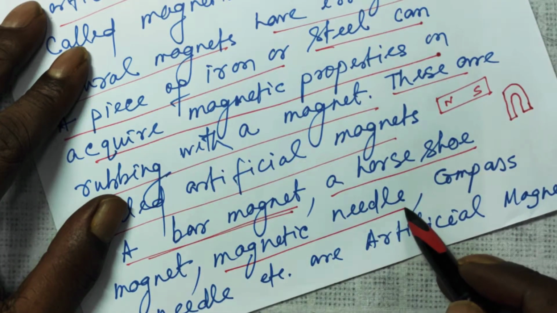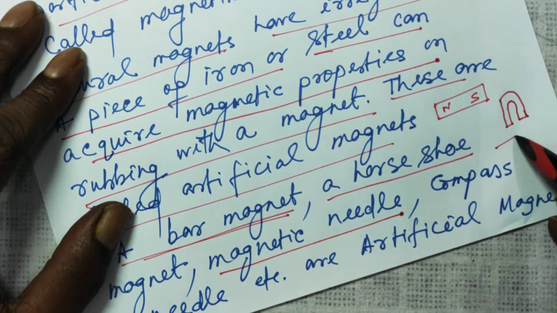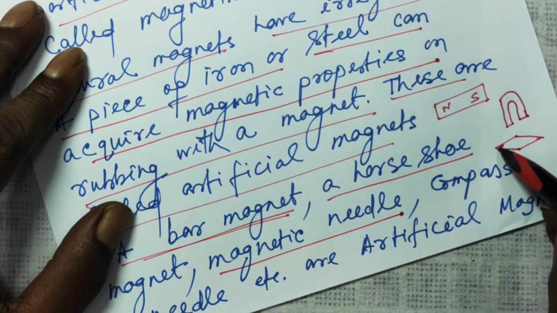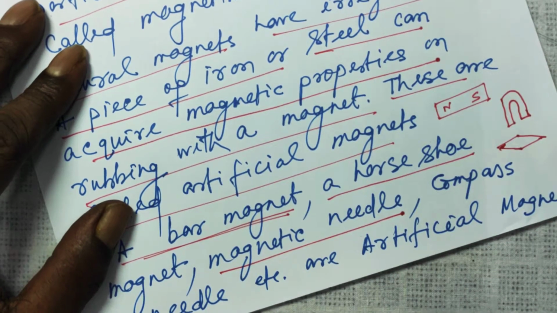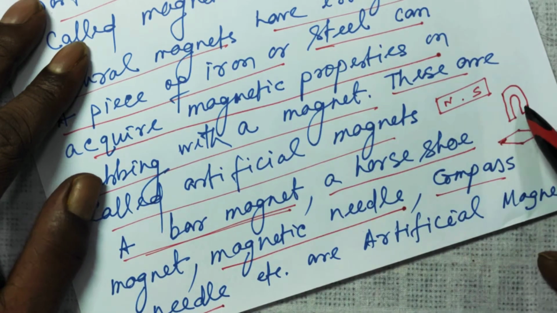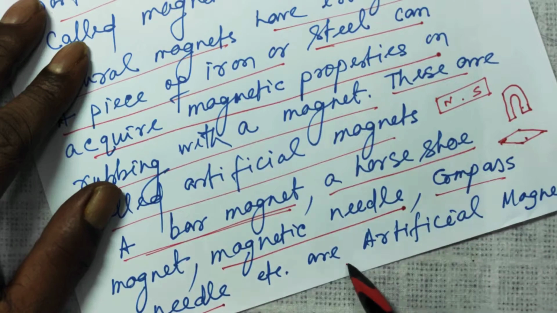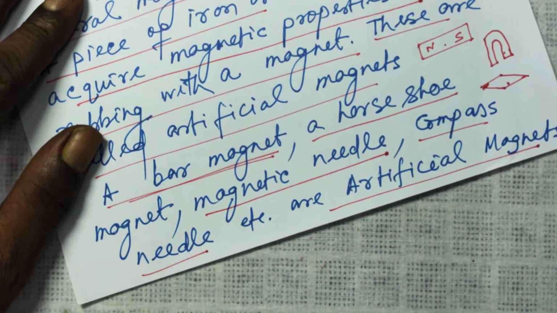And a magnetic needle. You must have seen in a compass a needle like this, which rotates horizontally in the compass. That is a compass needle. All these, this bar magnet, horseshoe magnet, this compass needle, are all artificial magnets, right?